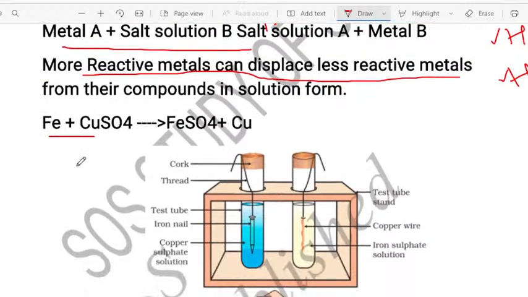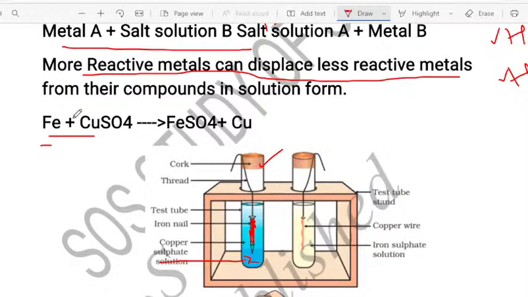Here in the textbook they have given example as iron. Iron is dropped into copper sulfate solution. See this. So this is the copper sulfate solution which is blue in color. Copper sulfate solution is blue in color. So when we immerse an iron nail in this blue copper sulfate solution. What does immerse mean? We are making it suspend in the copper sulfate solution. We have suspended it in the copper sulfate solution.